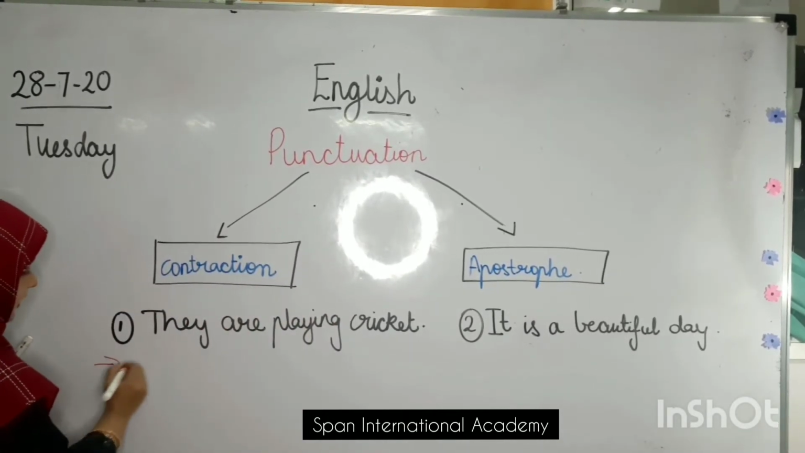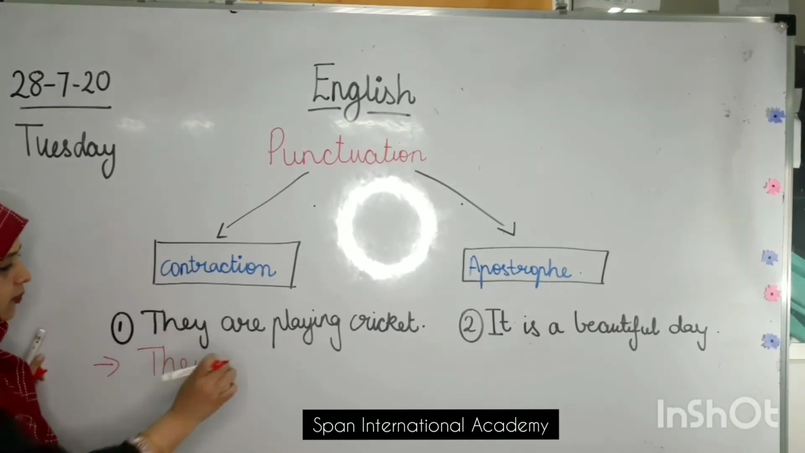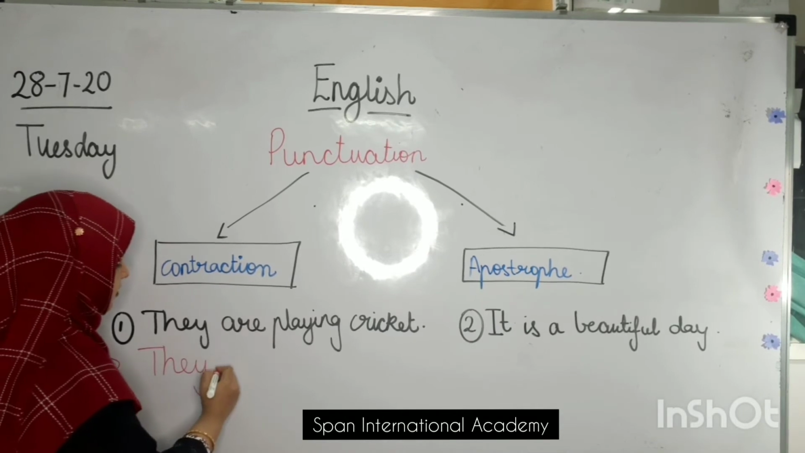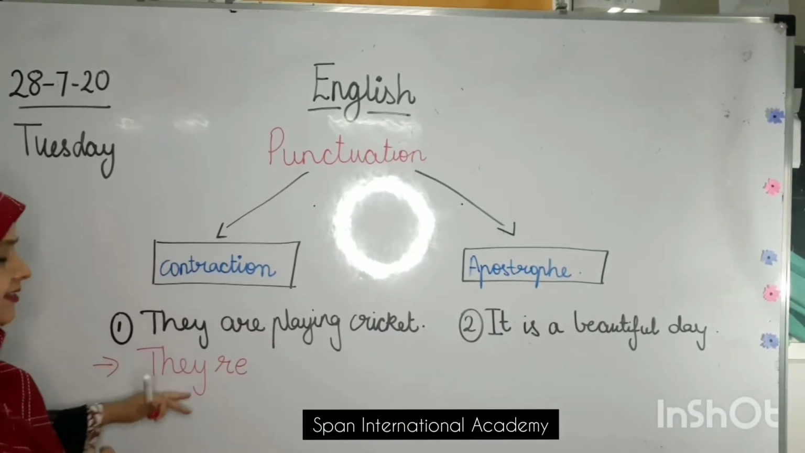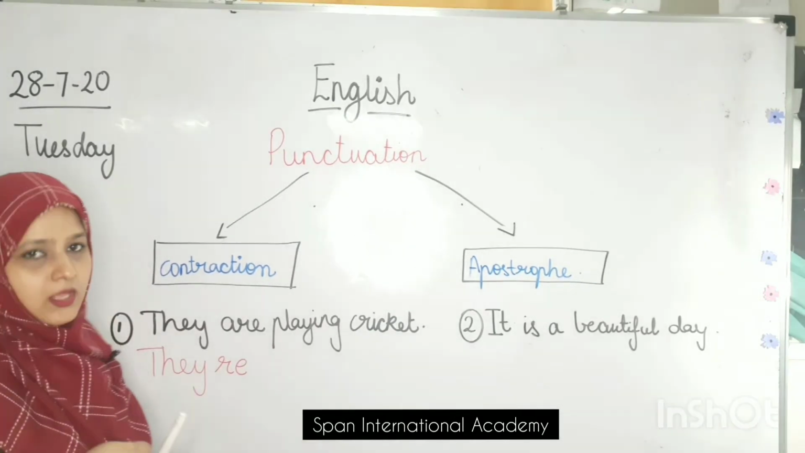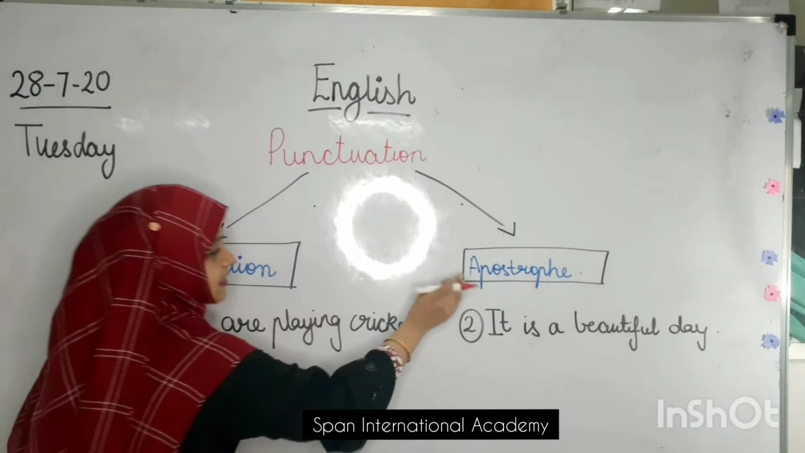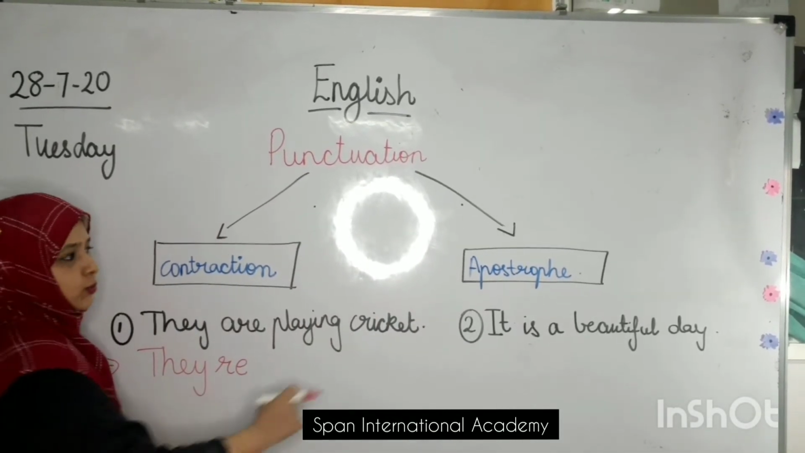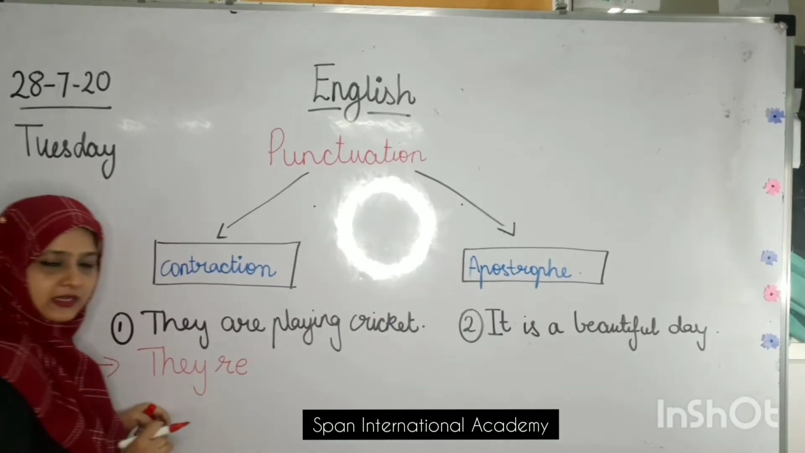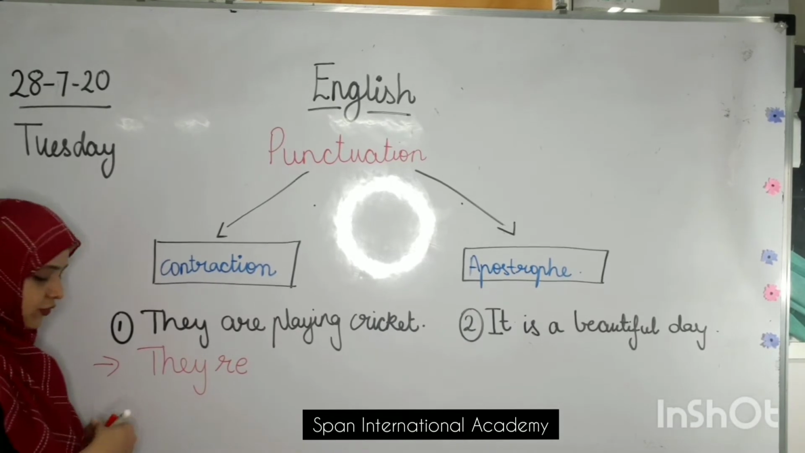I will write they, full word they. I will drop down A. I won't write A and I will write directly R-E. Is this contraction correct? No, something is missing. Very important thing, that is an apostrophe. For making a contraction, we need an apostrophe in it. Yes, isn't it? So I will put an apostrophe over here.